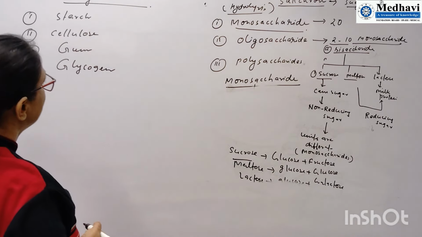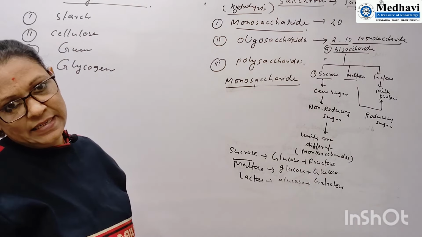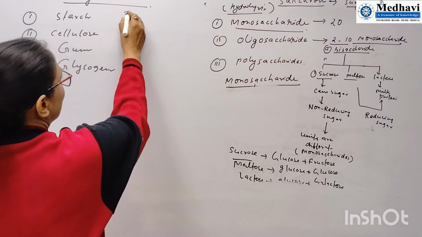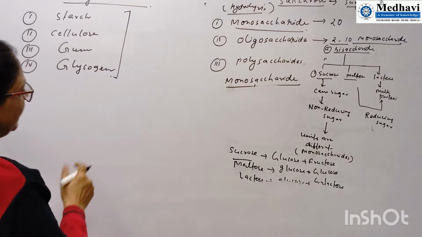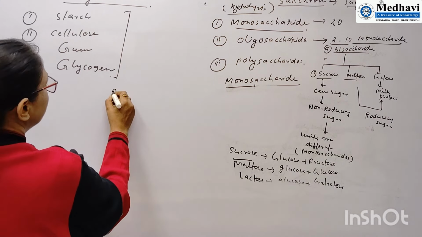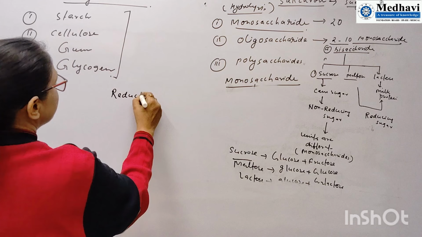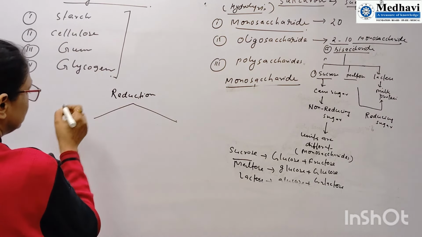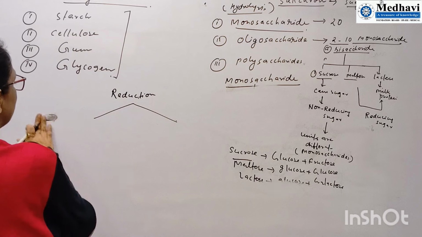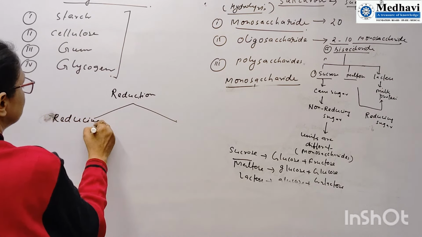So here polysaccharides are the combination of many monosaccharides, or they will break to give monosaccharides. After that, the next classification that I have used is on the basis of reduction, what is reduction that I have already explained in my previous video. So here just I want to come on topic that we have classified carbohydrate as reducing sugar and non-reducing sugar.